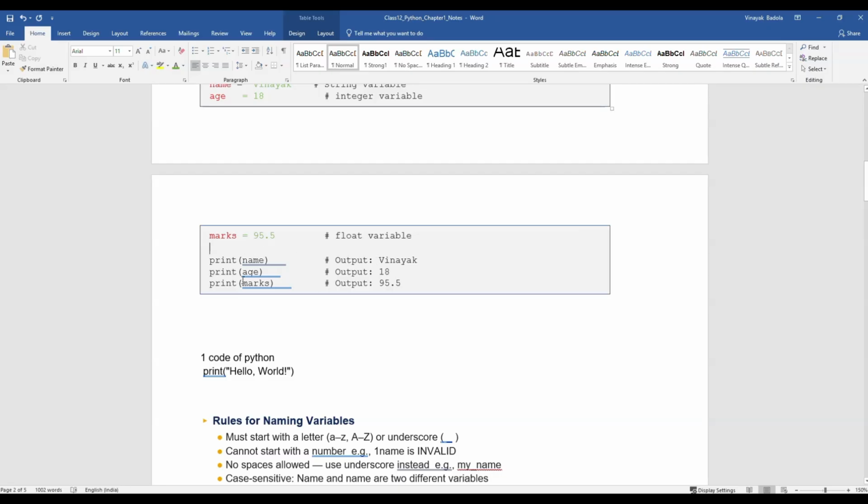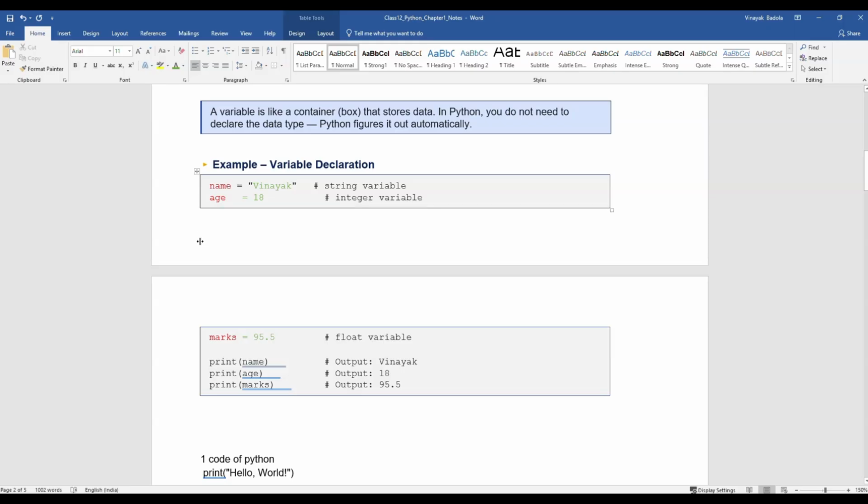So when we print this, we can see we have a name variable, and we have stored our data Vinayak in it. Then age, we have written the age as data. And then we have marks.